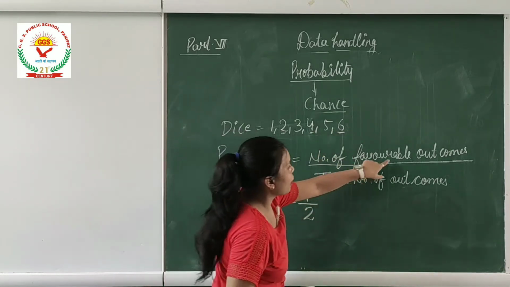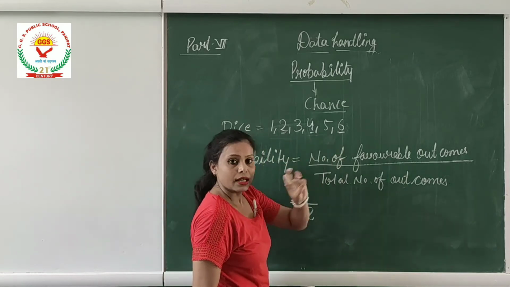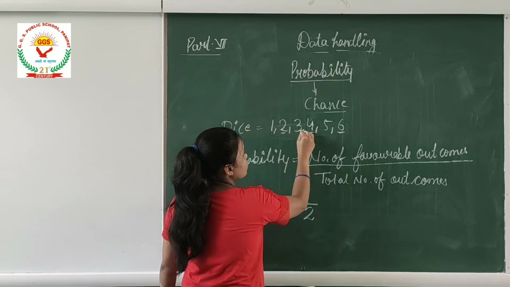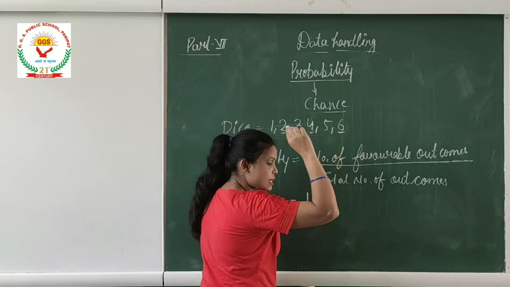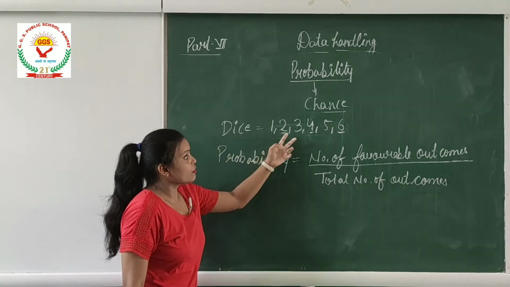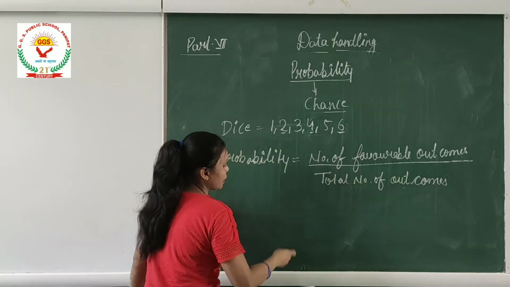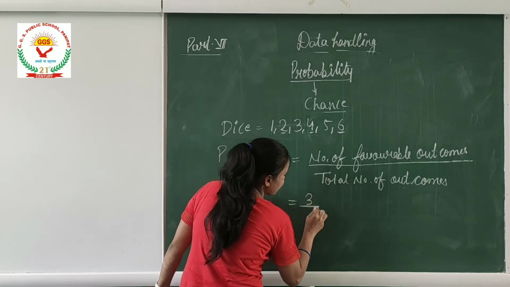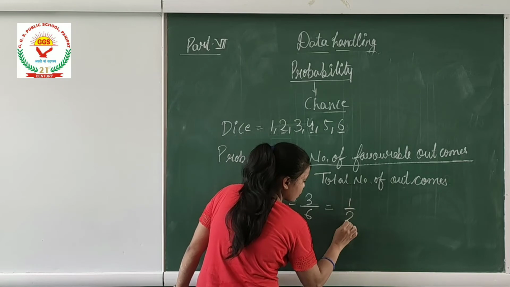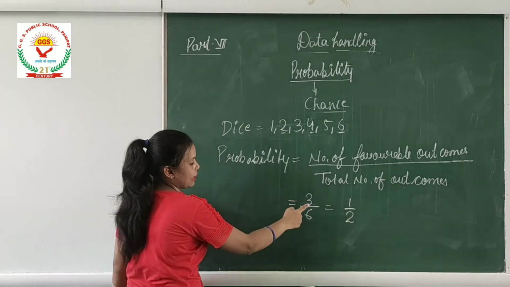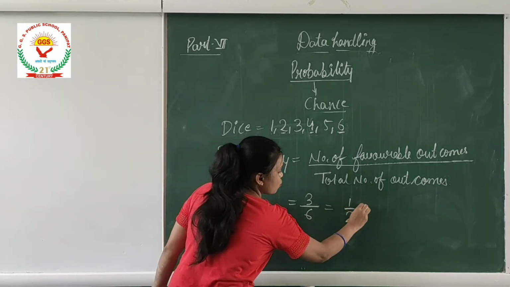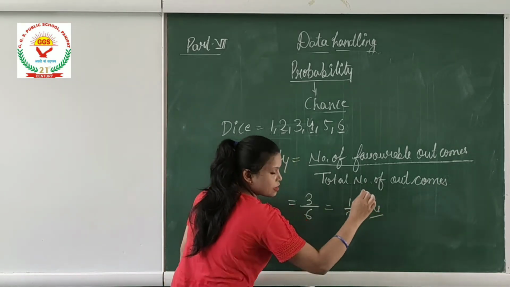So favorable outcomes will be 1, 2 and 3, and total number of outcomes are 1, 2, 3, 4, 5 and 6. So probability of coming an even number on the dice will be 3 by 6, or we can say 1 by 2, because on dividing 3 by 6 we get 1 by 2. That will be your answer.